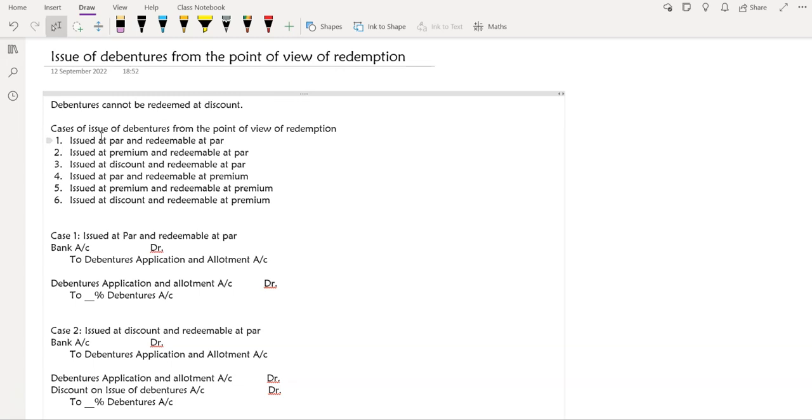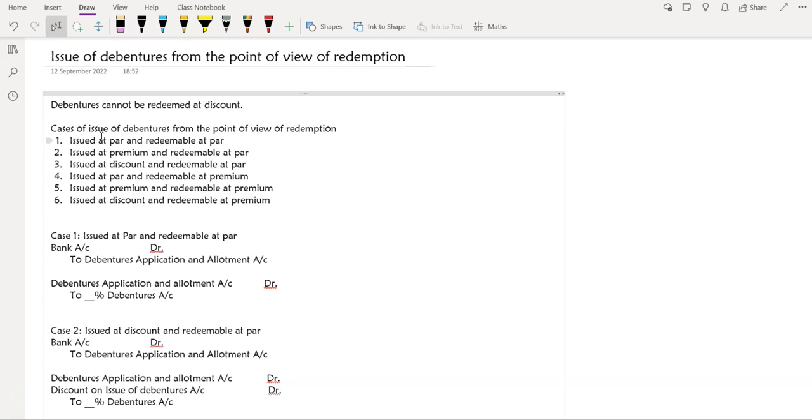That is to say, what are debentures? It is a loan for the company. Is that so? Yes, ma'am. So if you borrowed a loan, you cannot repay a lesser amount. You have to pay the whole amount, right? So that is the basic, logical point why debentures are not redeemed at discount. They can be redeemed at par or at premium, but not at discount. Is this also clear, Sejal?